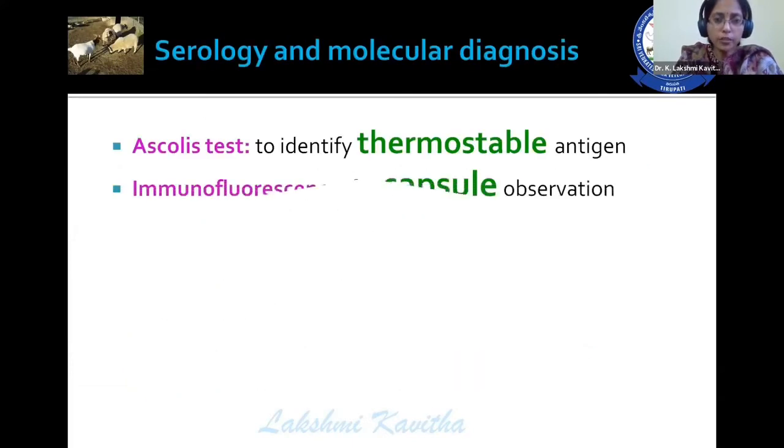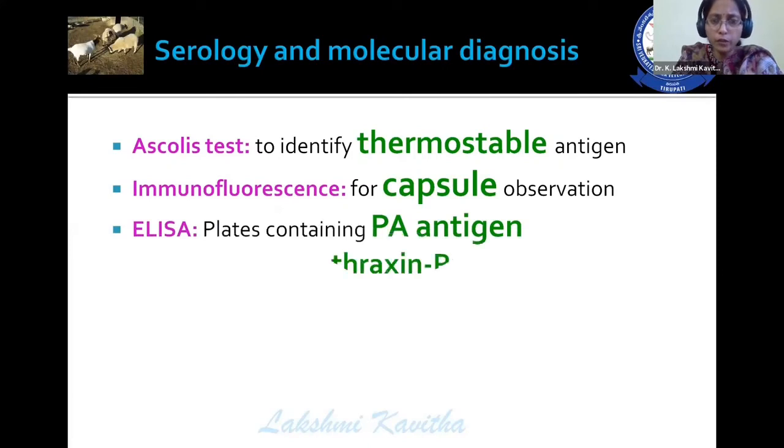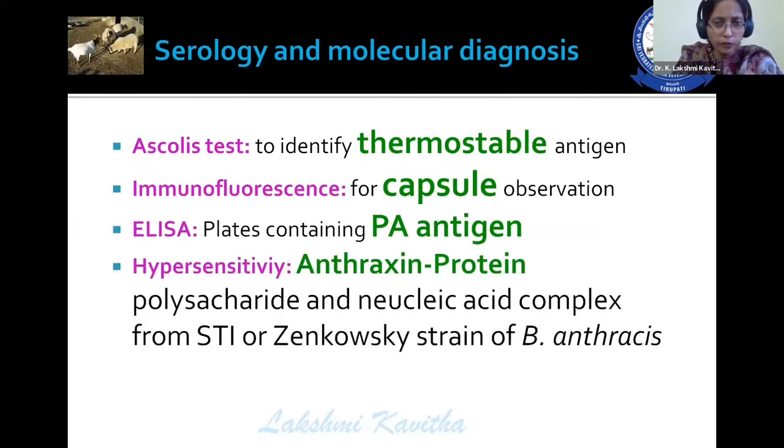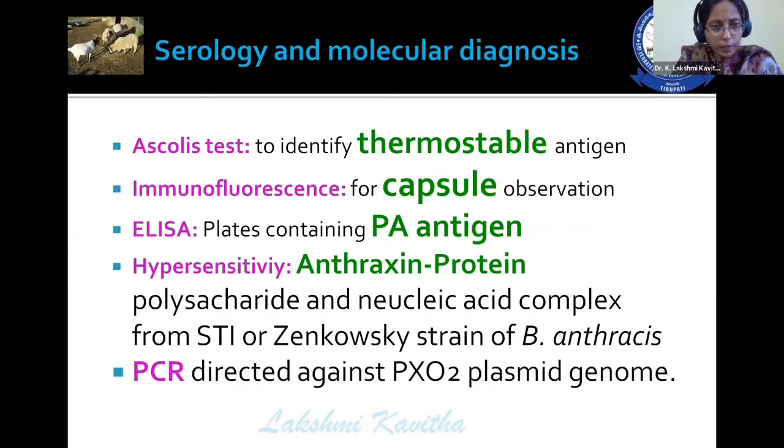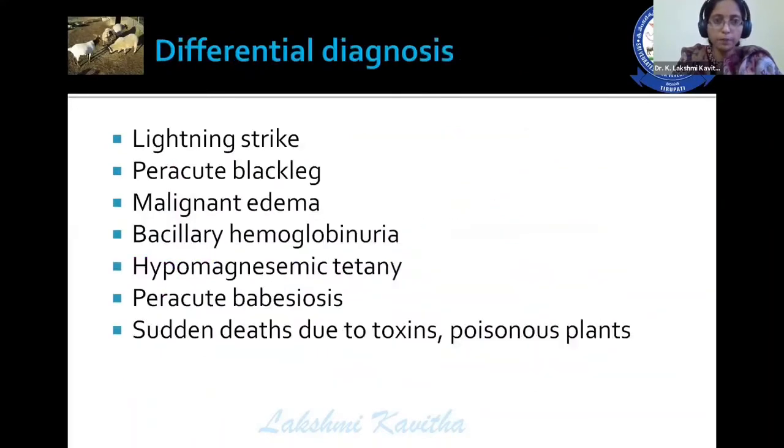And the serological tests are Ascoli's test, which is used for identification of the thermostable antigen, immunofluorescence for capsule observation, ELISA for protective antigen testing, and a hypersensitivity test is also there for anthrax by using anthraxin protein, and PCR detection for the pXO2 plasmid gene.